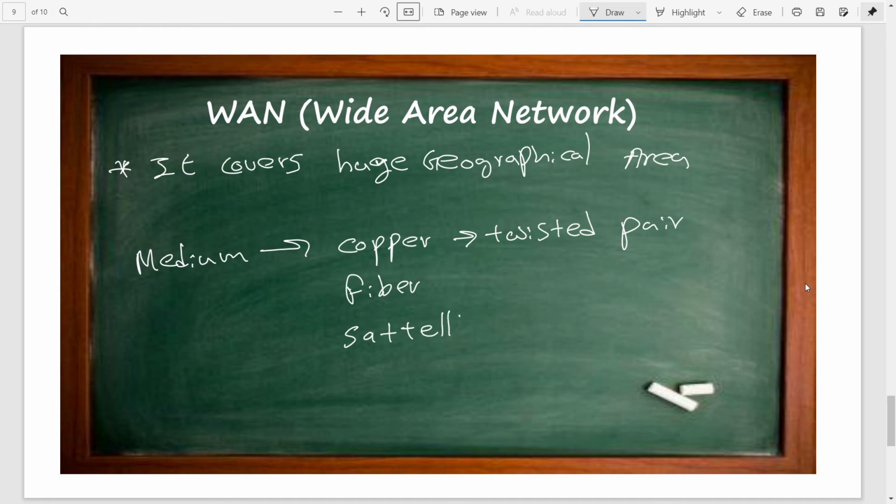So these kinds of mediums we can use to establish a WAN, or wide area network.